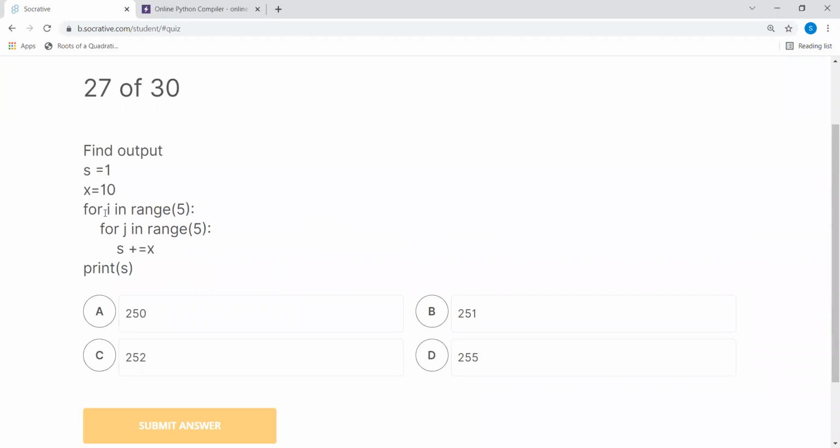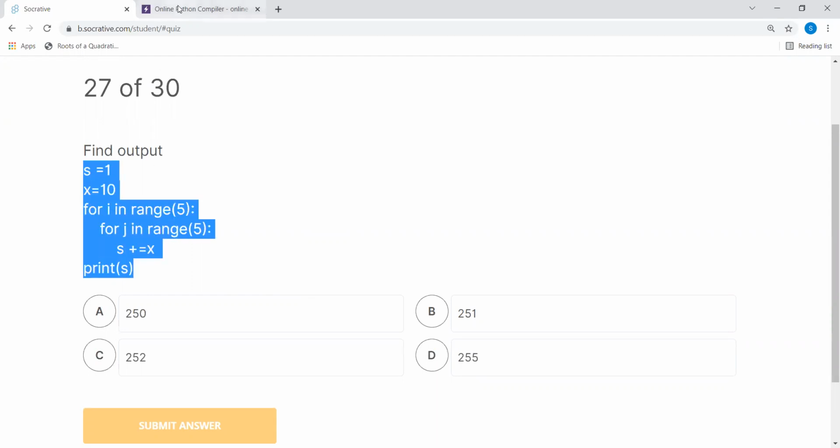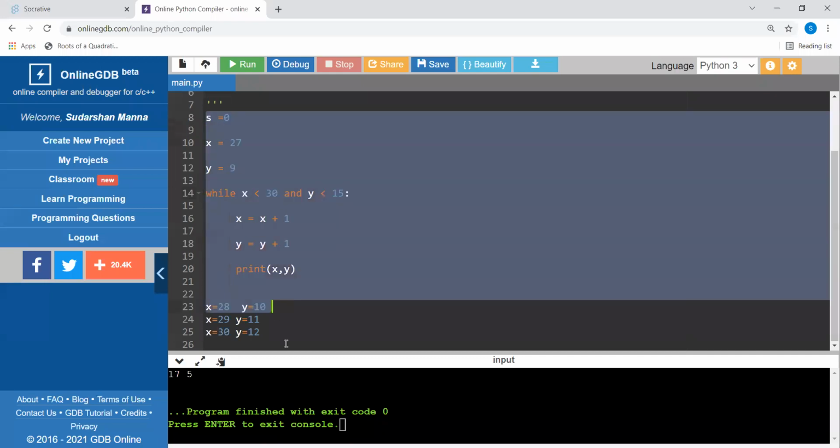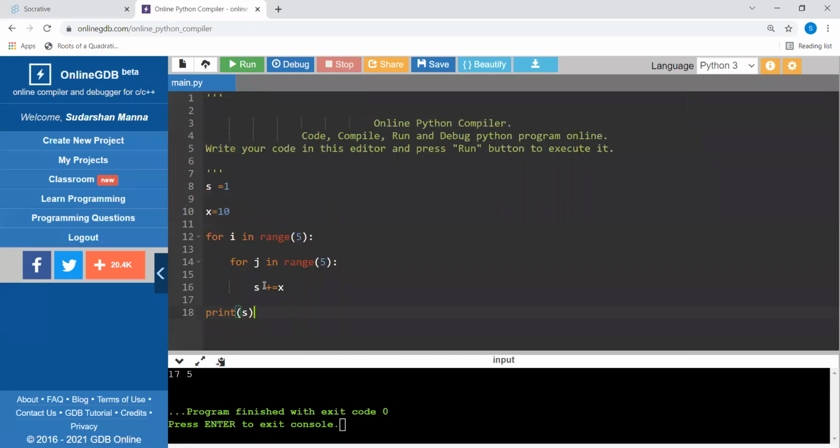Now, how to deal with this one? Whenever a nested loop is there, let's see what we are going to do. Here you can see for i in range(5), for j in range(5), and remember 5 is excluded. So the outer loop runs 5 times and the inner loop also runs 5 times.